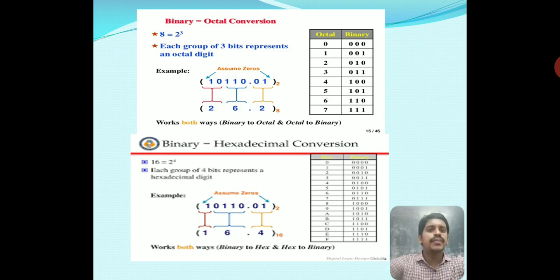Each group of 4 bits represents a hexadecimal digit. To convert binary to hexadecimal, we have to divide the binary number into 4 digits. So 16.4 is our required hexadecimal.